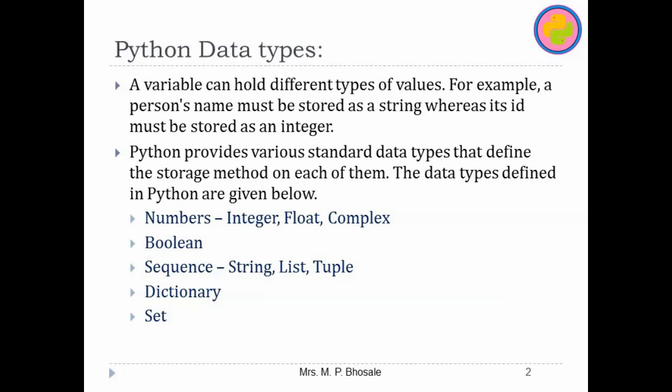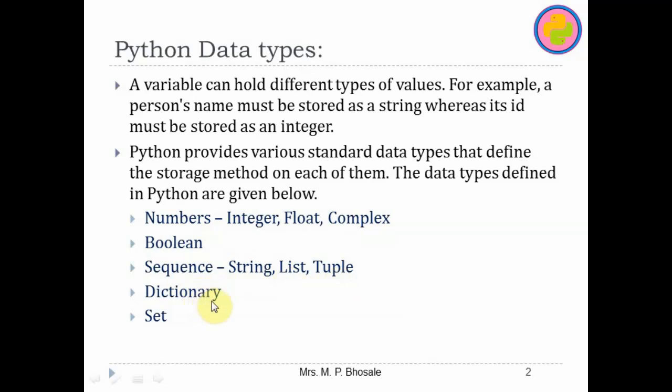So in summary, we have these 5 data types listed over here: numbers, boolean, sequence, dictionary and set, where numbers is itself not a data type, but it includes integer, float and complex number, and sequence includes string, which is a sequence of alphabets, list, which is a sequence of any kind of elements, it is like a collection, and tuple, which is also a collection of various elements with different data types.